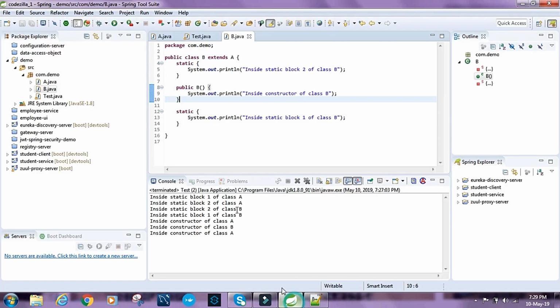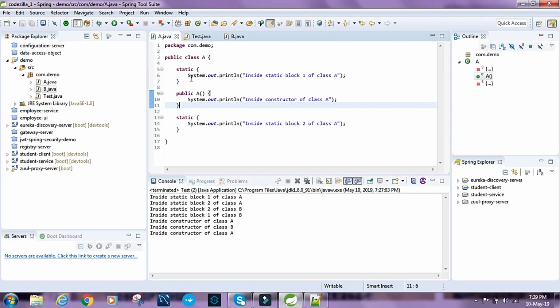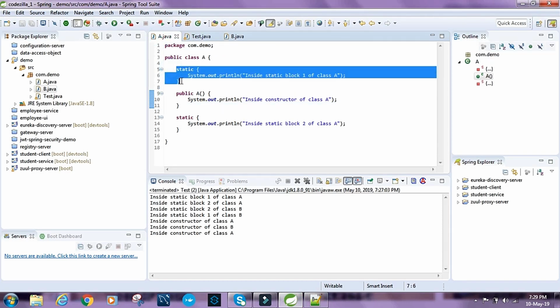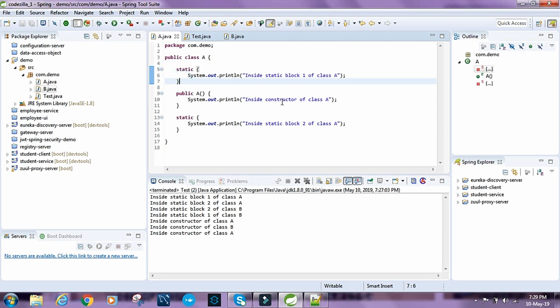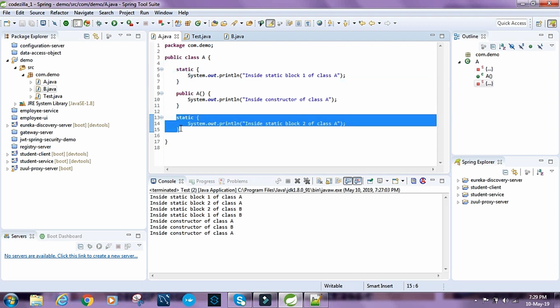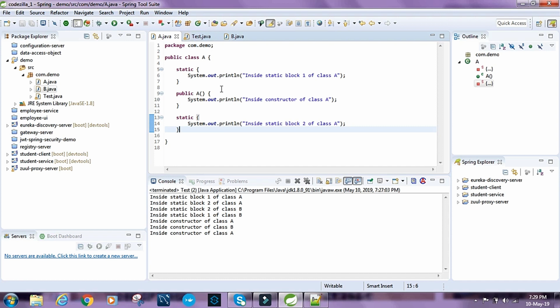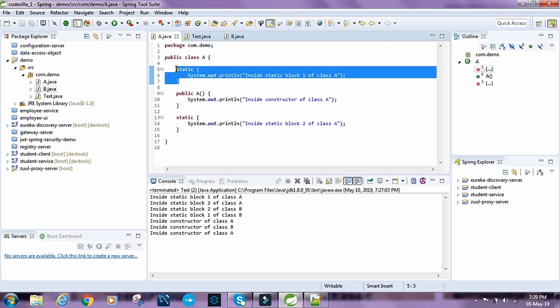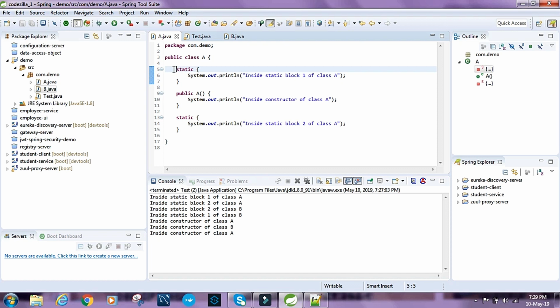in which they are defined inside the class. So this static block is first defined, so this one gets executed first, and then we have this static block, so this gets executed next. So the order of execution is according to the order of definition inside the class. So in the order in which they are defined inside the class, in the same order they get executed.